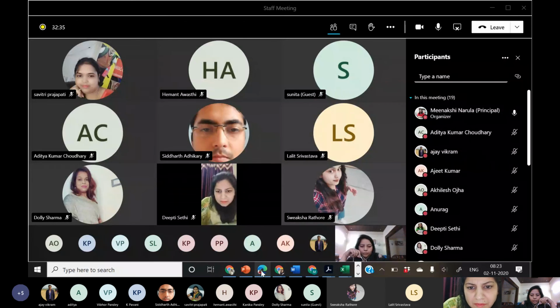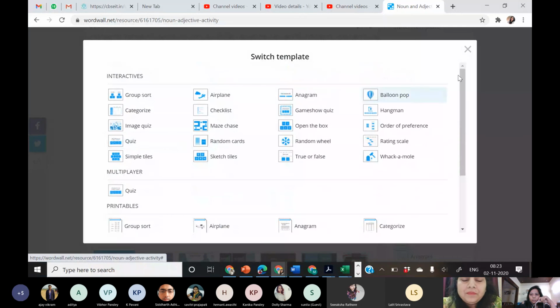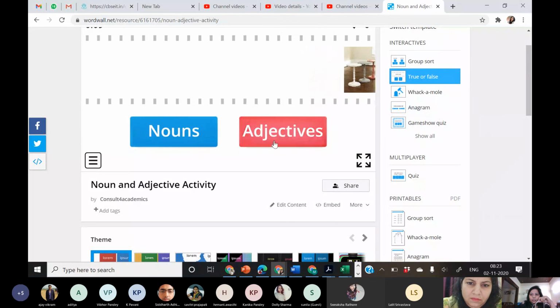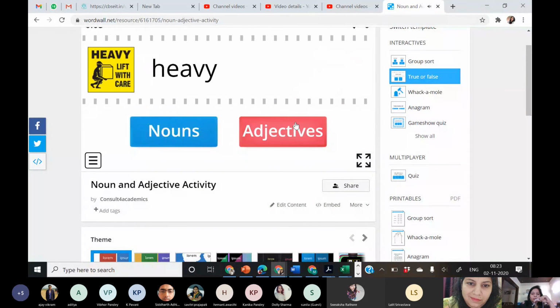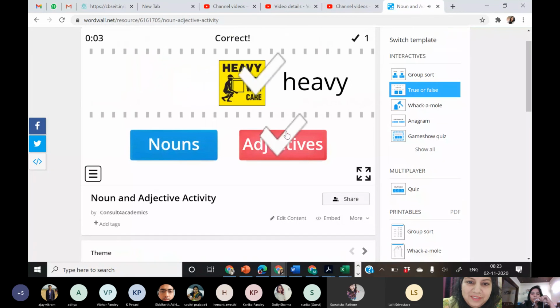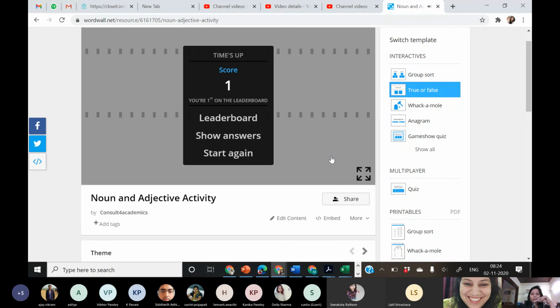So I hope you like it, you'll be engaged, it's interesting. You see, I'm going back to all my templates. Now here it is showing I have to click. You see, this is heavy. Is heavy a noun or adjective? Picking adjective is right. Wrong. Now, because time is up.